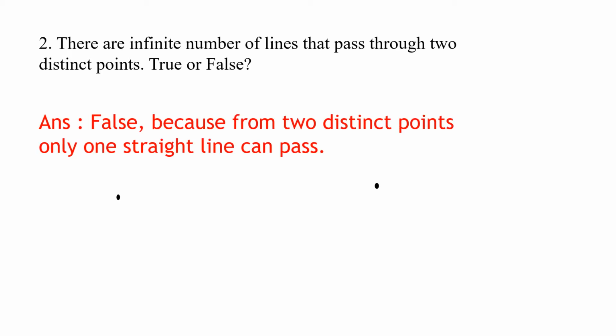Let us see. It is false because from two distinct points only one straight line can pass. If the line is straight, then only one straight line can pass through two distinct points. So this is the line shown to you. There is only one line, which is a straight line, which can pass through two distinct points.